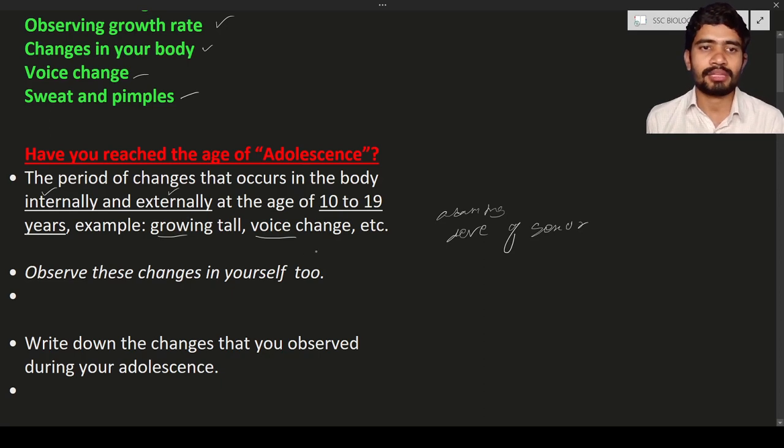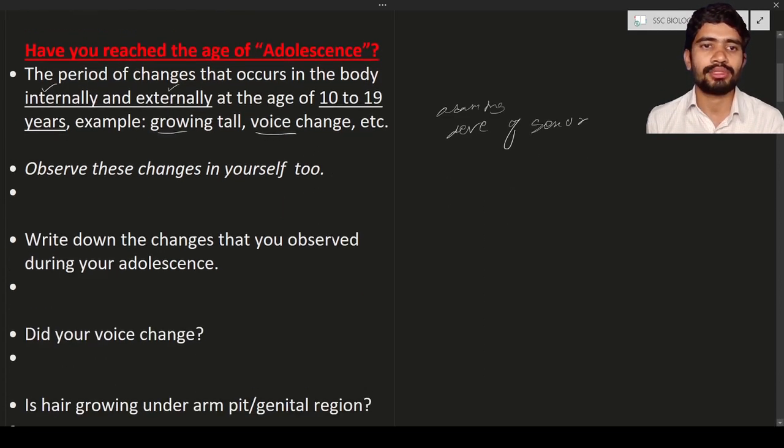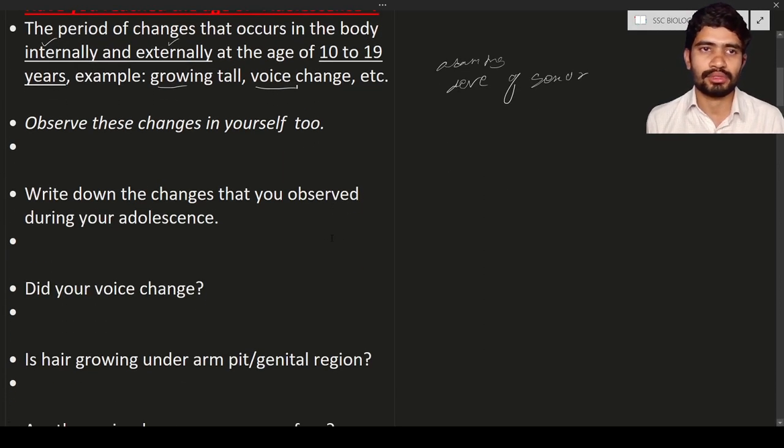Here are some questions. The first question is: observe the changes in yourself too. You can observe these changes if your age is between 10 to 19 years. You can see some changes in your body, like growing tall, voice change, development of the mustache, beard, etc. Yes, you can see these changes in your body too.